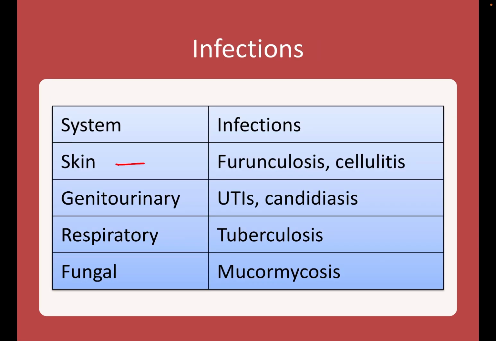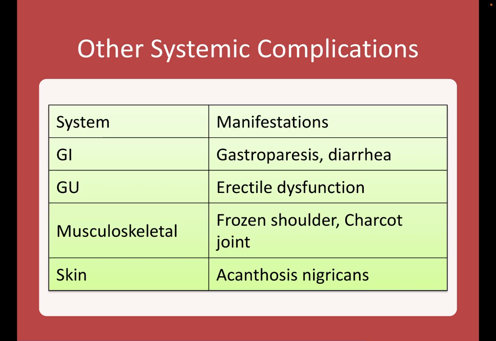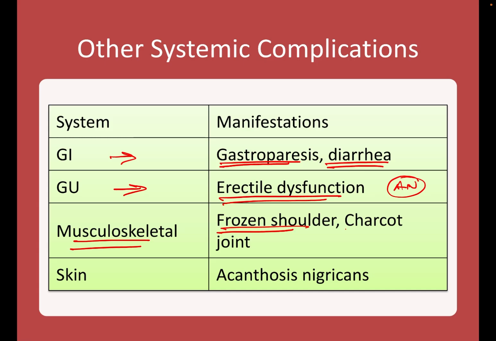The common infections in the skin include furunculosis or cellulitis. In genitourinary include UTI and candidiasis. Respiratory includes tuberculosis. Fungal includes mucormycosis. Other system complications like gastrointestinal result in gastroparesis or diarrhea. Genitourinary results in erectile dysfunction, which is a component of autonomic neuropathy. Musculoskeletal results in frozen shoulder or Charcot's joint. The skin results in acanthosis nigricans.